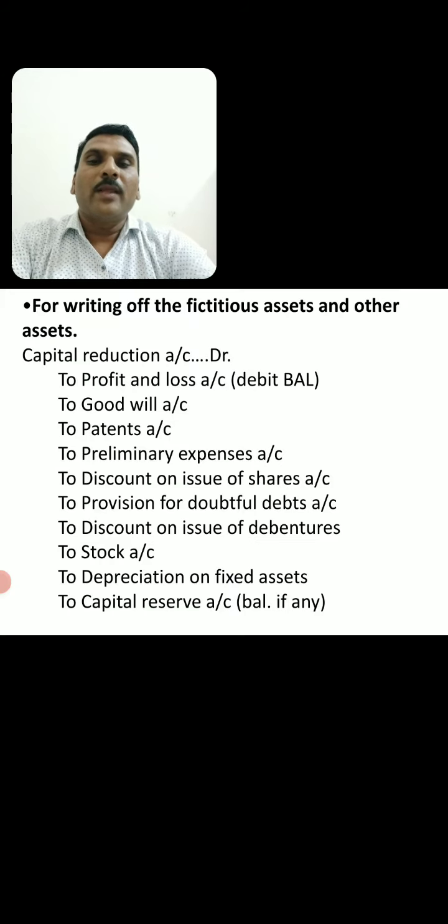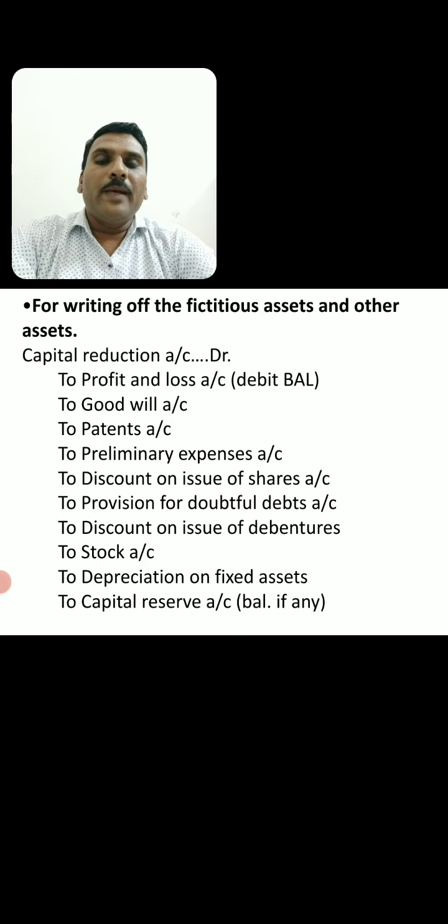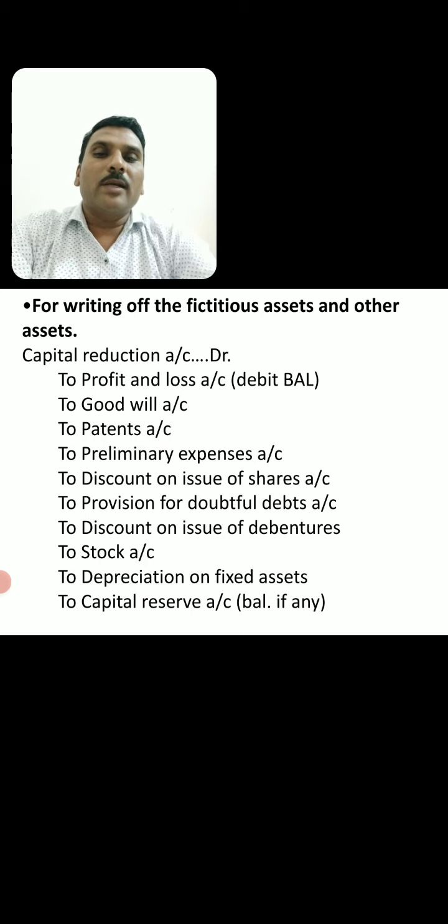So like this, we have to prepare the capital reduction account to calculate the total capital reduction amount that is sacrificed by the different classes of shareholders, or any credit balance of general reserve or P&L account and any profit on sale of assets, etc. First we calculate the sacrificed amount, then we total it, and such total is called the capital reduction amount.